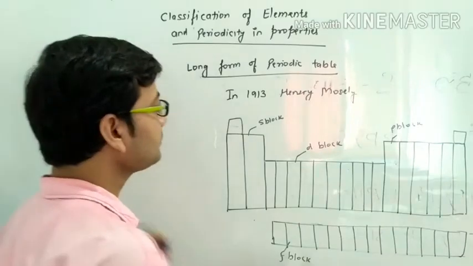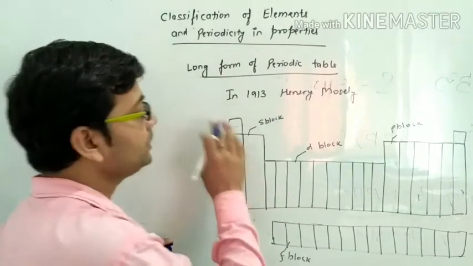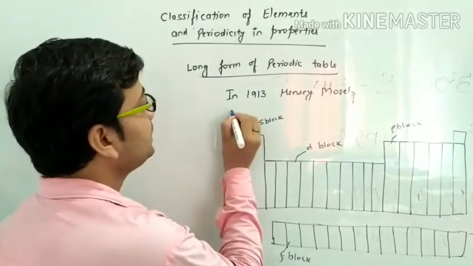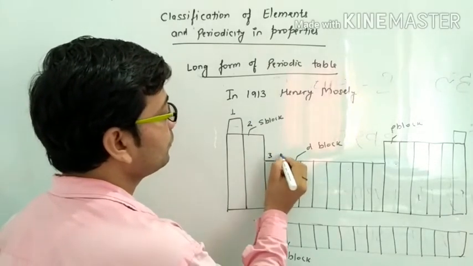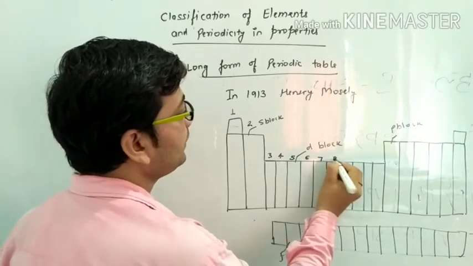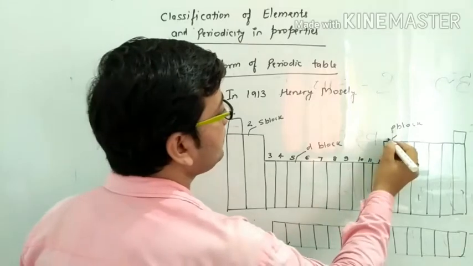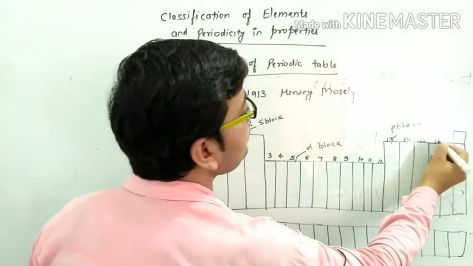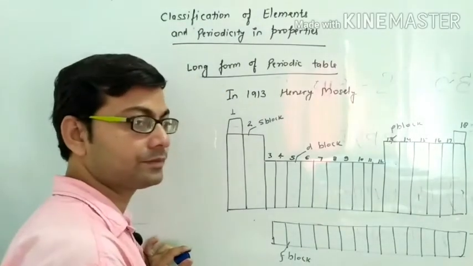So, according to the IUPAC convention, these groups are represented by serial numbers 1, 2, 3, 4, 5, 6, 7, 8, 9, 10, 11, 12. This is 13, 14, 15, 16, 17, and this is group 18.